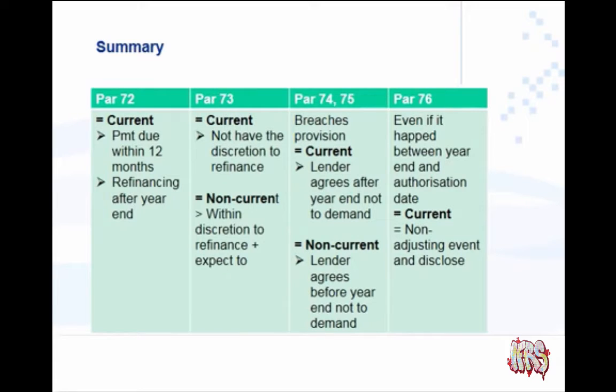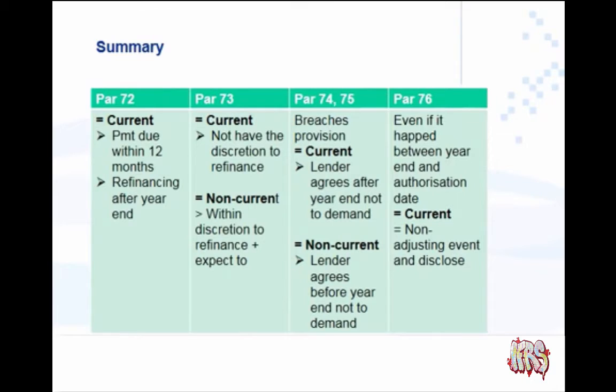Paragraph 73, we had to look at whether the entity had the discretion to refinance. If they did not have the discretion, it was classified as a current liability. If the entity did have the discretion to refinance for longer than 12 months and they expect to, we classified it as non-current. For paragraph 74 and 75, there were breaches in the provisions of a long-term arrangement.